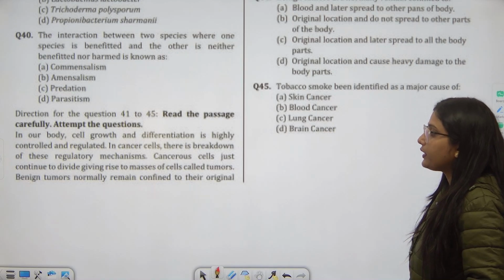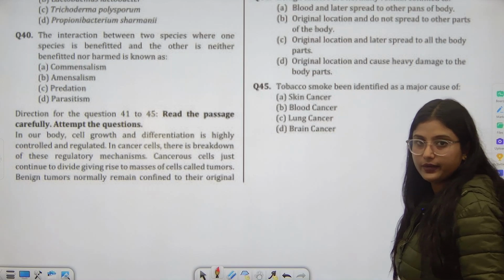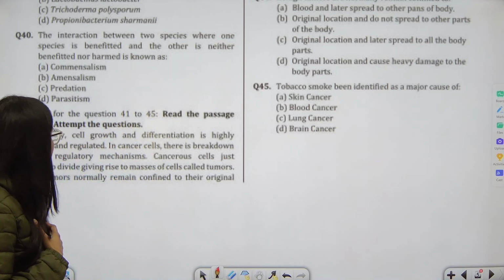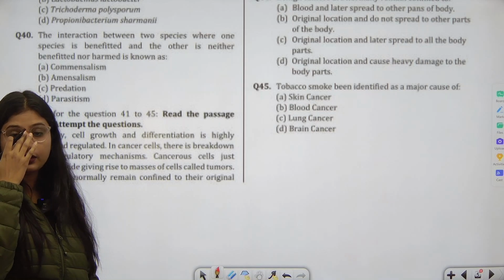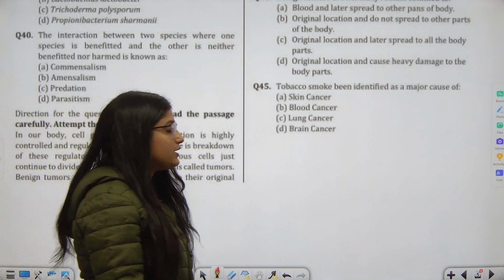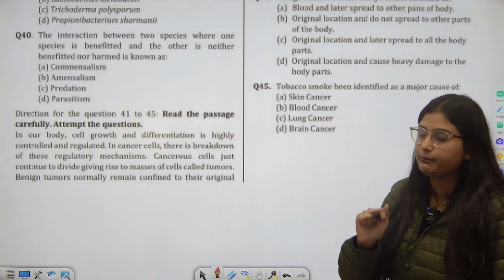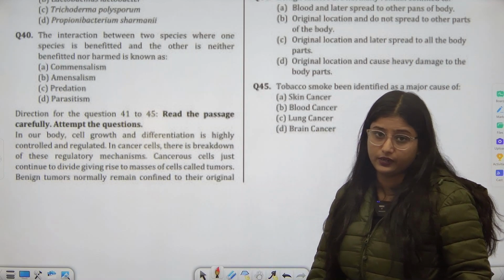In our body, cell growth and differentiation is highly controlled and regulated. Differentiation means the cells are being differentiated into structures for specialized functions. It is under deep control. But in cancer cells, there is a breakdown of these regulatory mechanisms.